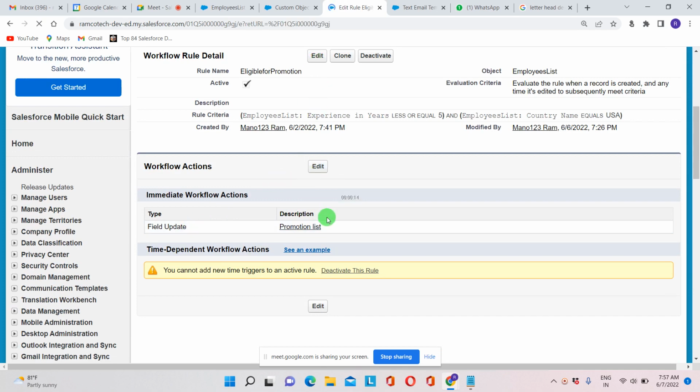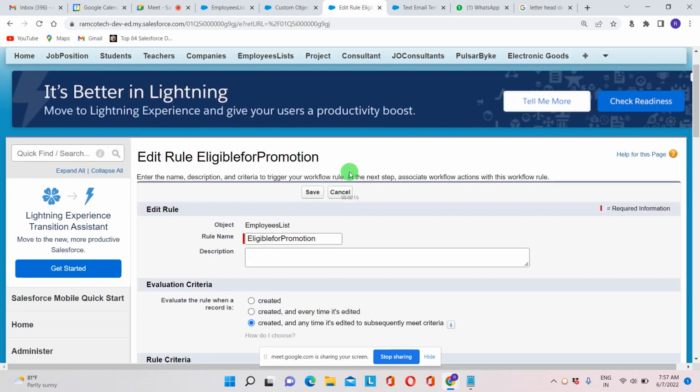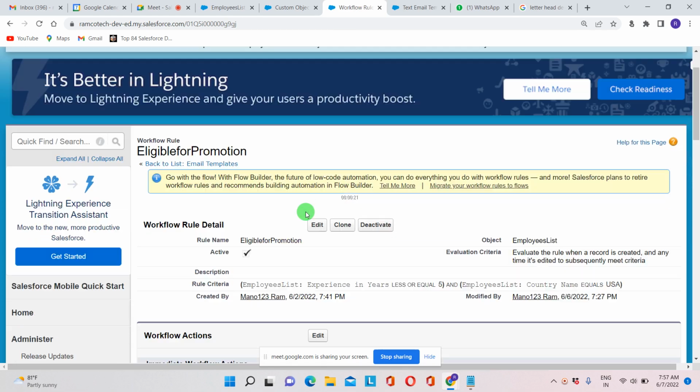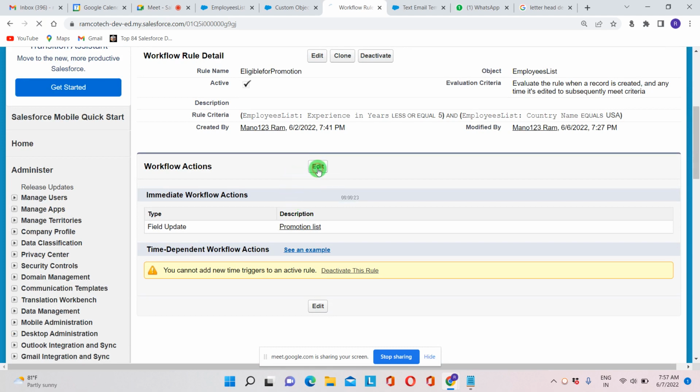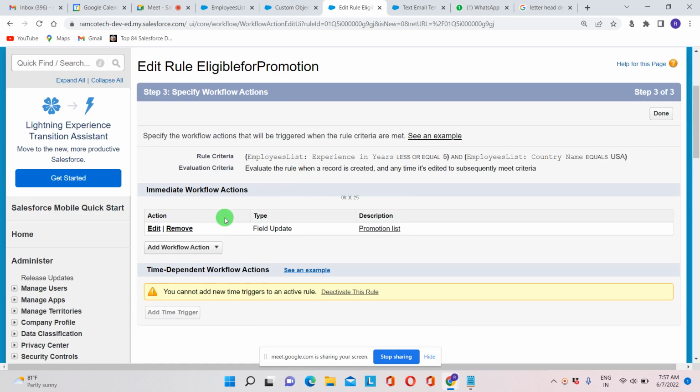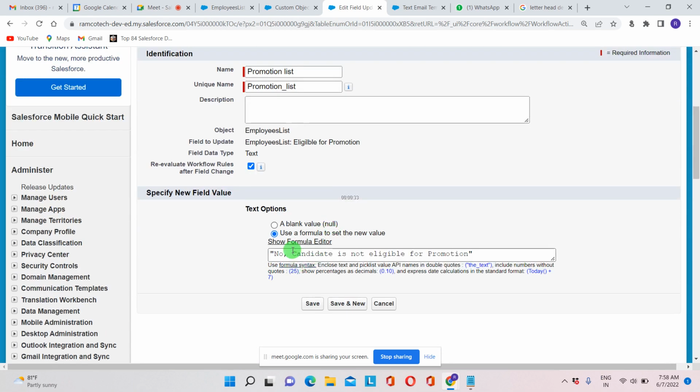We made the workflow rule here. It's done, and the rule is completed, and we are making the action now. Our action is just click on this action, and here the field update already is there, and we can see what the field update is here. No, candidate is not eligible for promotion. Okay, just make it this one for promotion as well. If it is greater than 5 years, then only they'll have promotion eligibility.